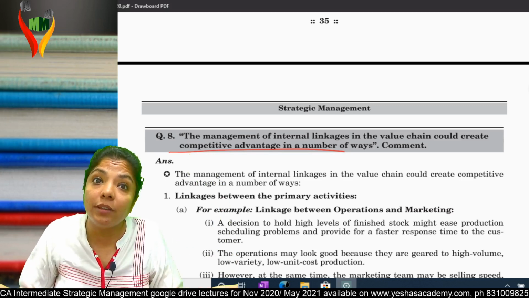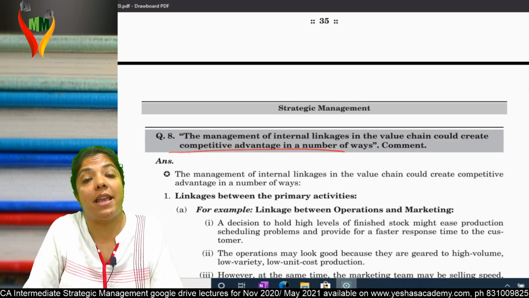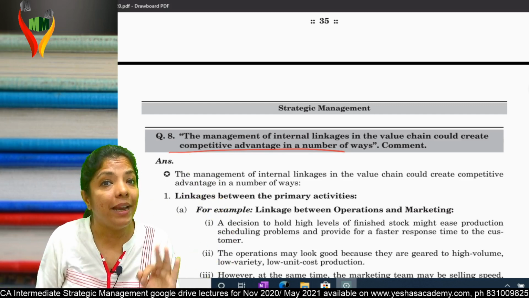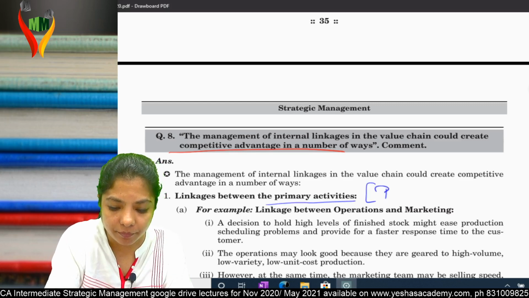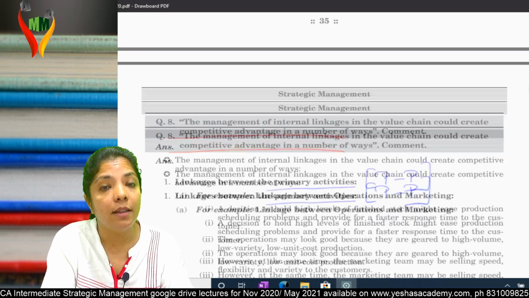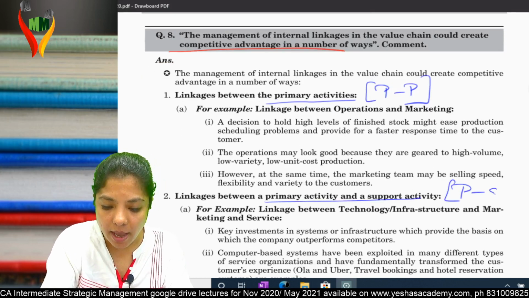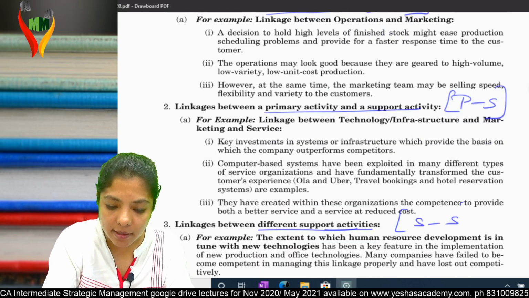If I'm good in two things, customers will get more attracted. If I'm good in three things, again more attracted. So in short, you can have three linkages. Linkage between primary and primary. Second, linkage between primary and support. And third is linkage between support and support.